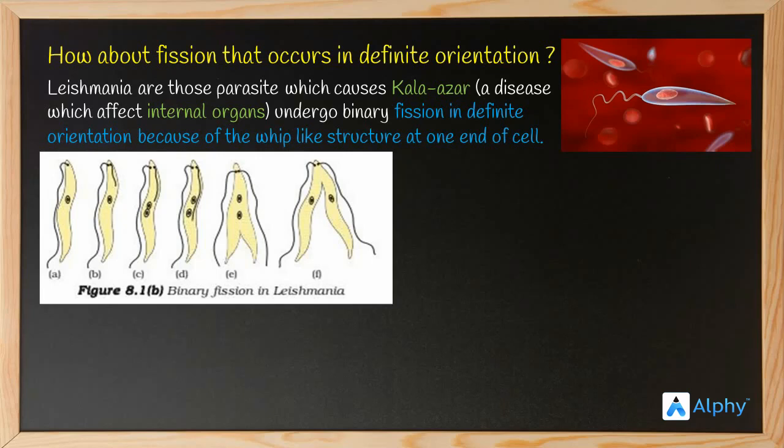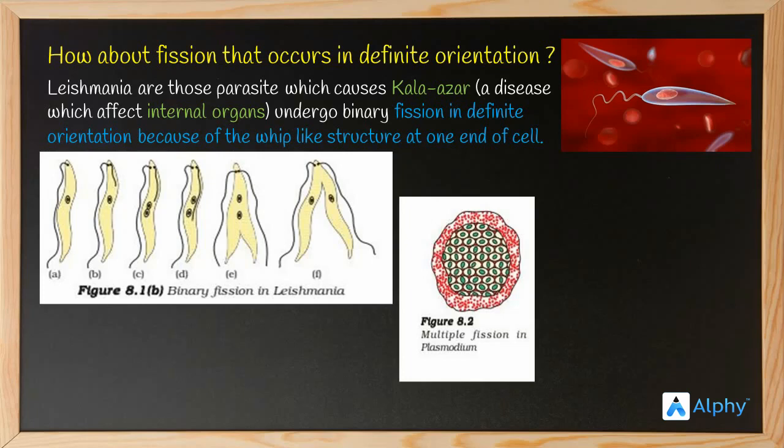What will be the final image? Definitely, it's a binary fission. So the resulting individuals should be two. Okay, so the parent cell will give two individuals, two definite oriented binary fission individuals, right? Okay, so that was an example of binary fission in a definite direction.